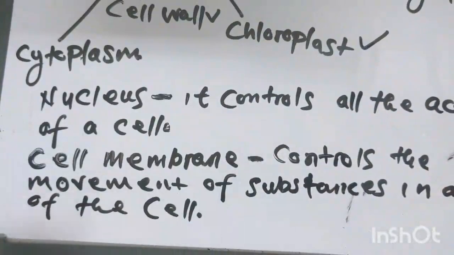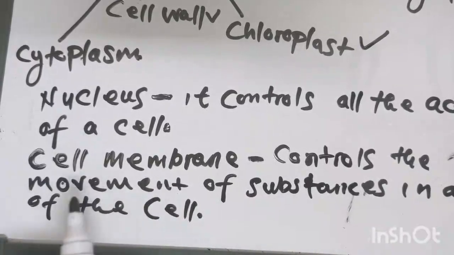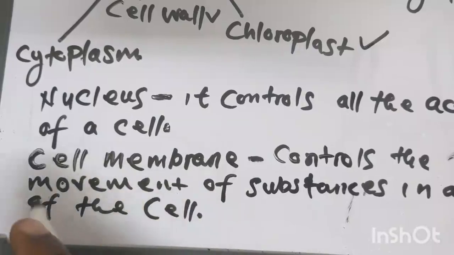It controls the movement of substances that enter or leave the cell. So that is the function of the cell membrane.